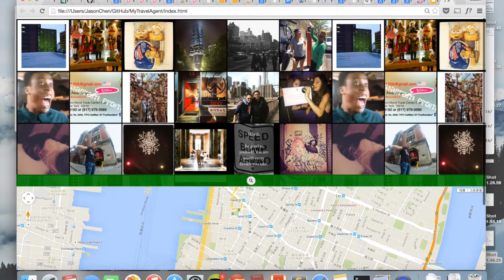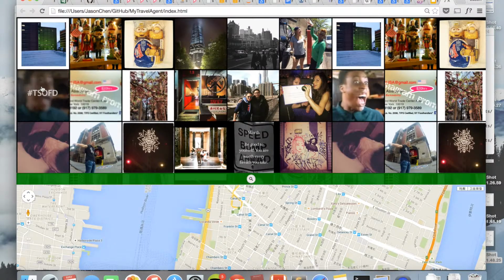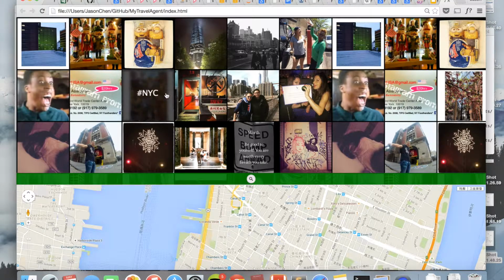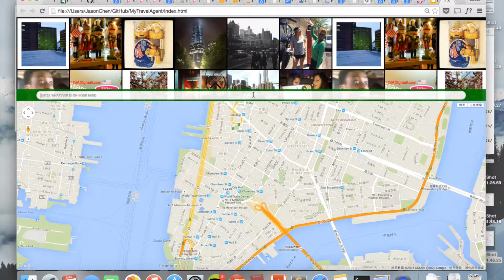And then come all the Instagrams in New York. When the cursor is on an Instagram itself, it would display the most informative hashtag of the gram. And then what you need to do is type in whatever is on your mind in this tab.